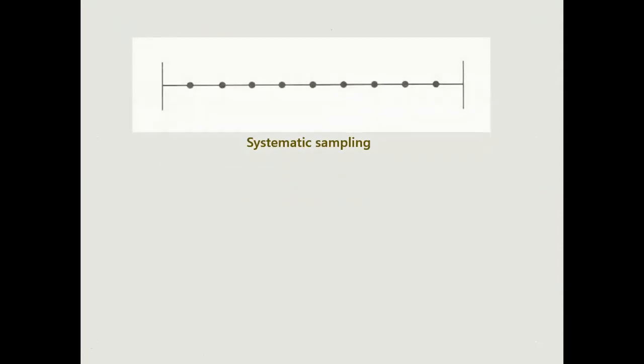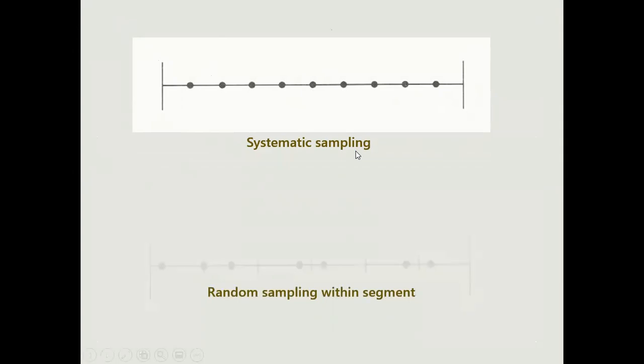Next, your samples is systematic sampling. What is systematic sampling? Just look at this line. I have made portions of this particular section and then divided it equidistantly. Means if it is a particular 10 centimeters, I have taken a sample from every 1 centimeter gap. It means it is systematic sampling.